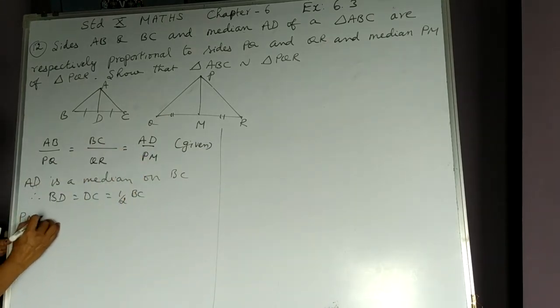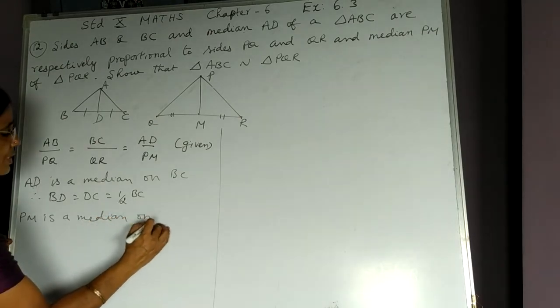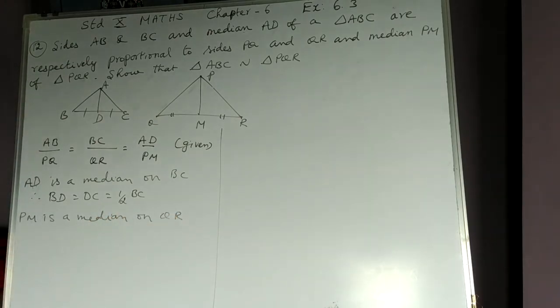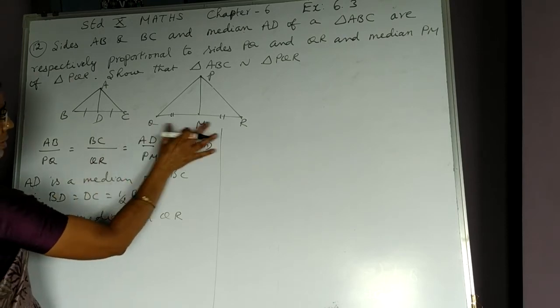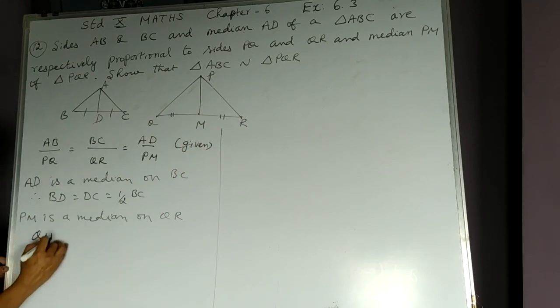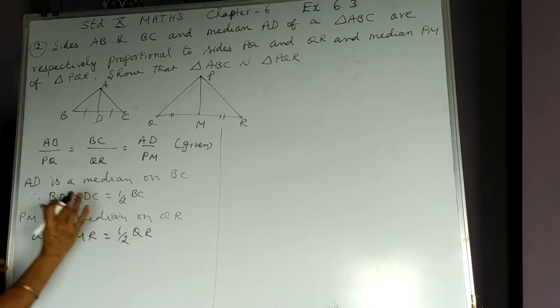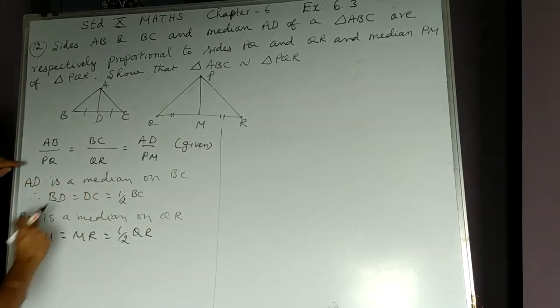Similarly, PM is a median on which side? On QR, right? Again, we are going to use the median definition. QM and MR are equal to half of QR. QM equal to MR is equal to half of QR, right? So in this result,